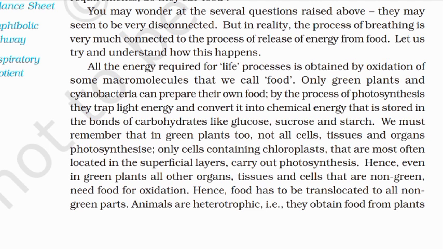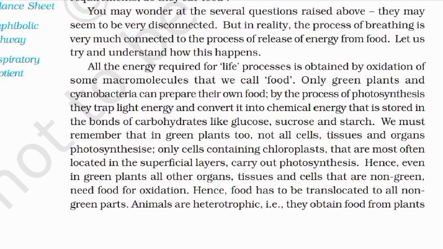Only green plants and cyanobacteria can prepare their own food. By the process of photosynthesis, they trap light energy and convert it into chemical energy that is stored in the bonds of carbohydrates like glucose, sucrose, and starch. We must remember that in green plants too, not all cells, tissues, and organs photosynthesize.